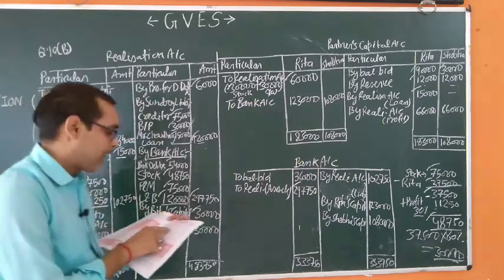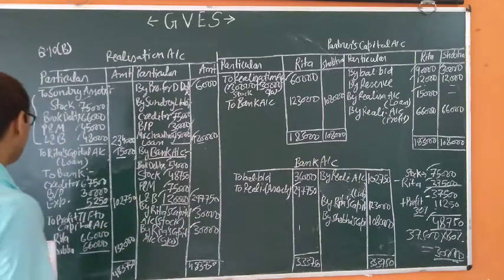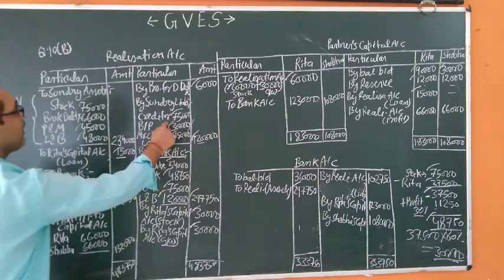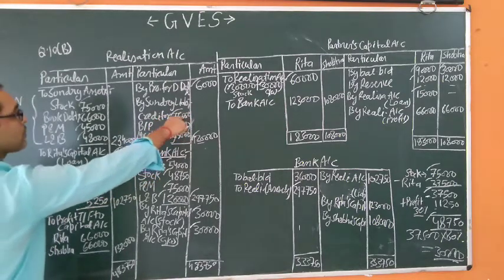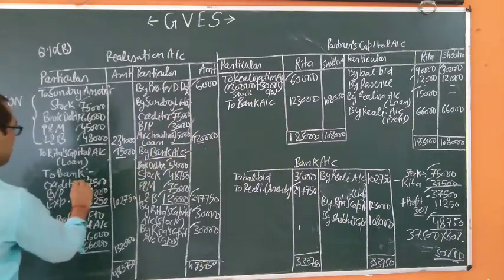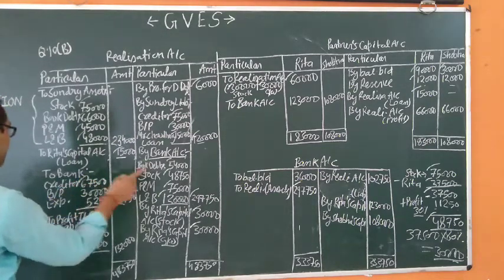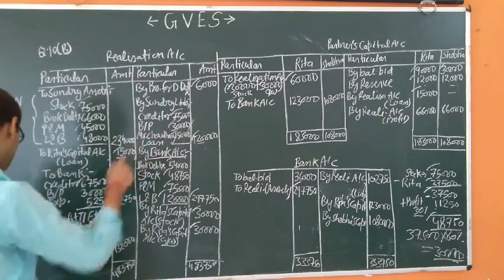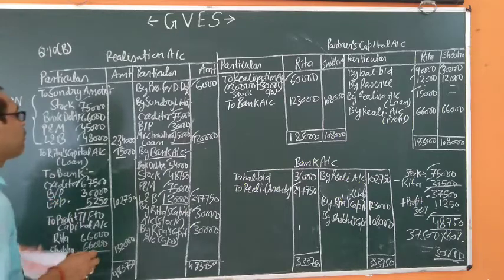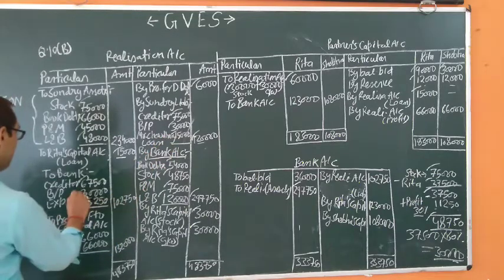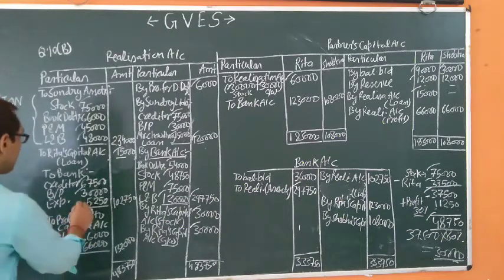Sundry creditors were paid off at a discount of 10%. So creditors were 75,000 less 10% discount 7,500, we get 67,500. We paid 67,500 to the creditors. Bills payable were paid in full, that's why 30,000 for the BP, and 5,250 is for the realization expenses.